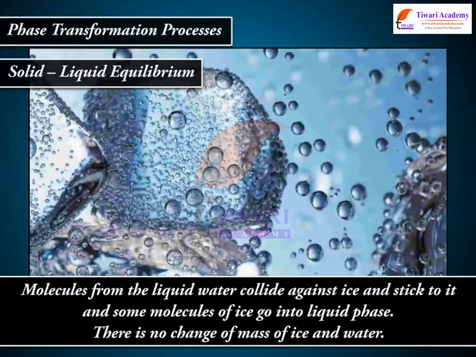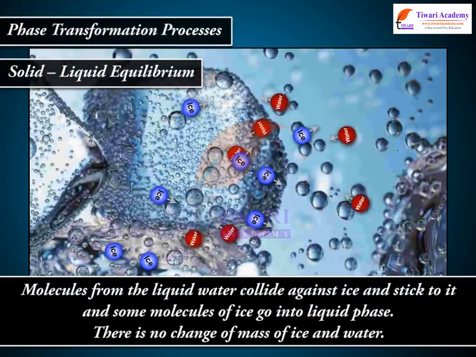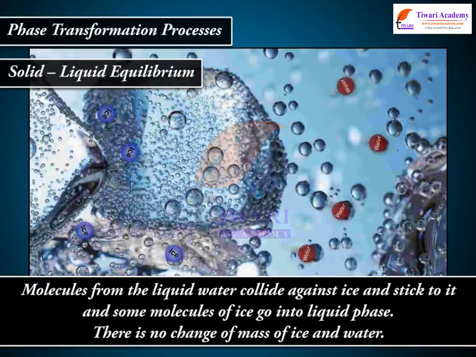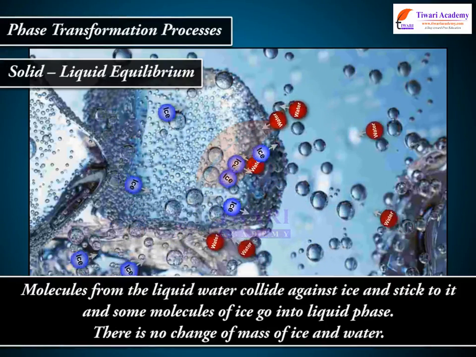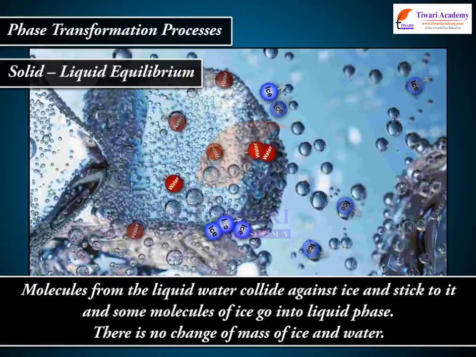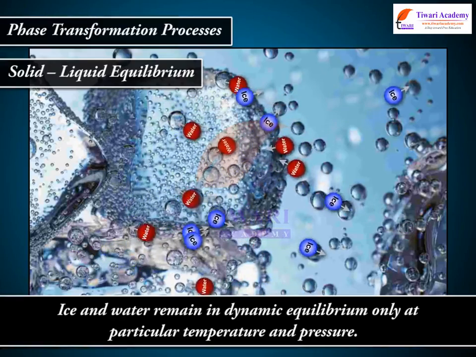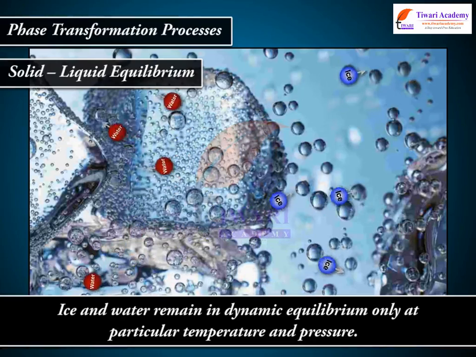Molecules from the liquid water collide against ice and stick to it, and some molecules of ice go into the liquid phase. There is no change of mass of ice and water. Ice and water remain in dynamic equilibrium only at a particular temperature and pressure.